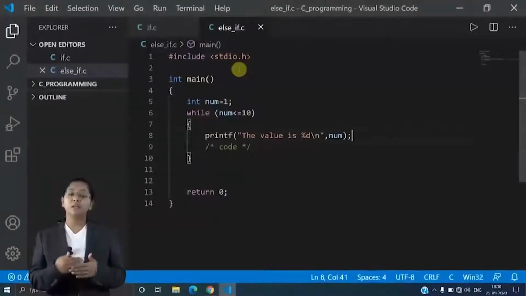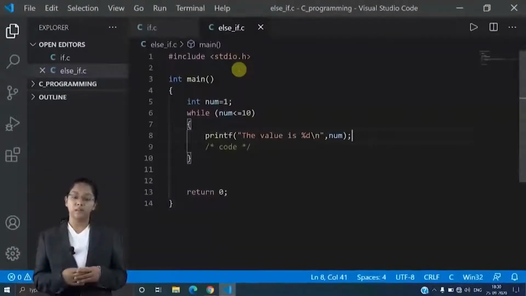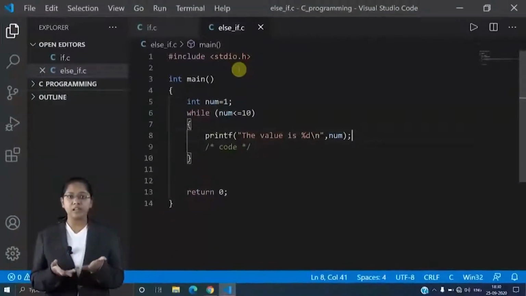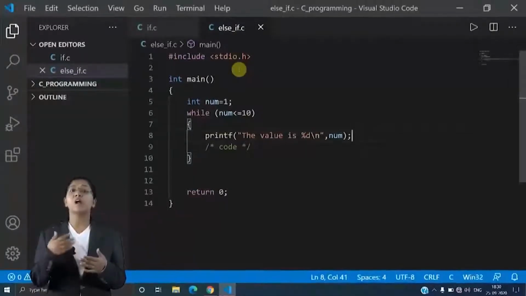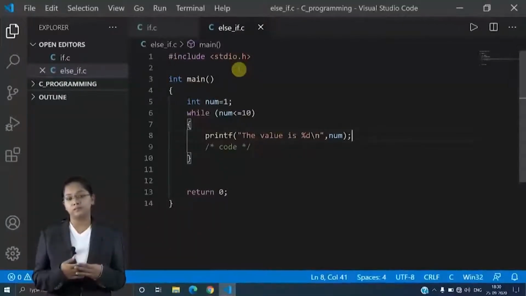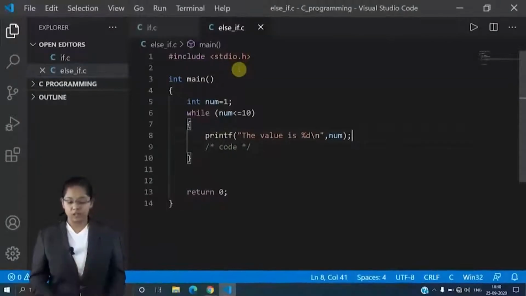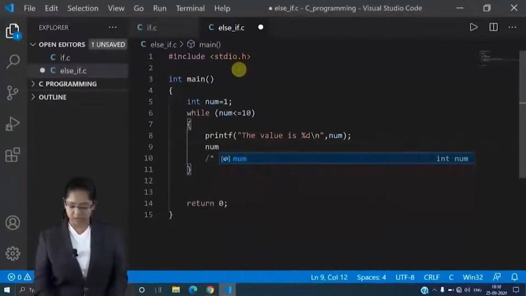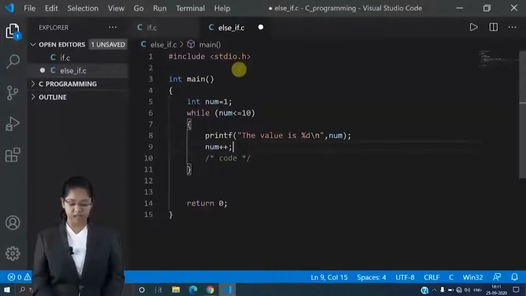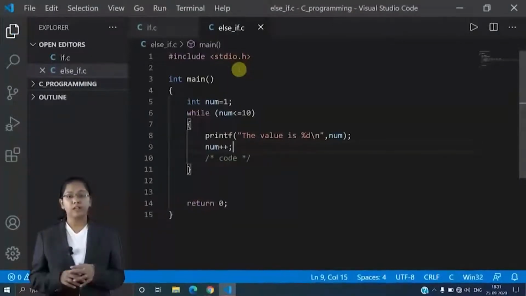But how, after printing, does it go to the condition? Because I haven't specified anything there, only a printf statement, right? So for that I have to add an increment. Here I will add num++. This is my increment, which we have studied, right?